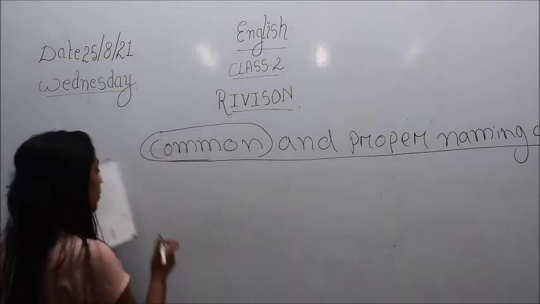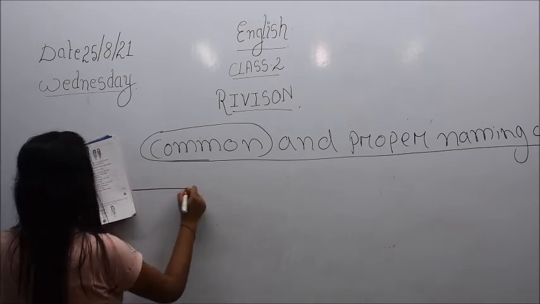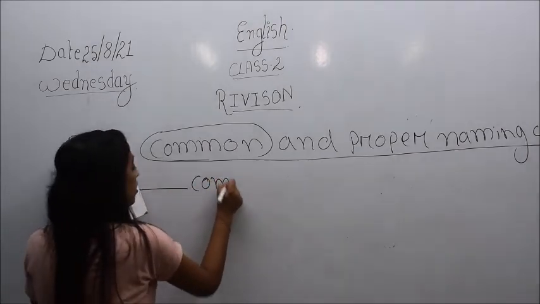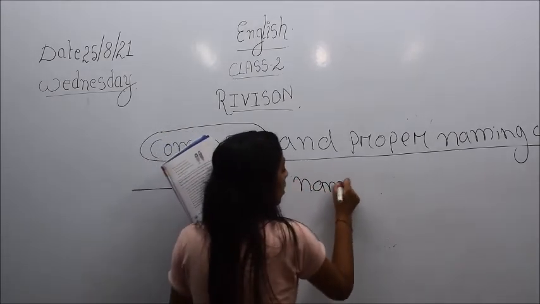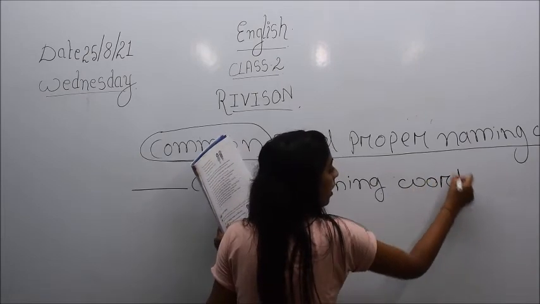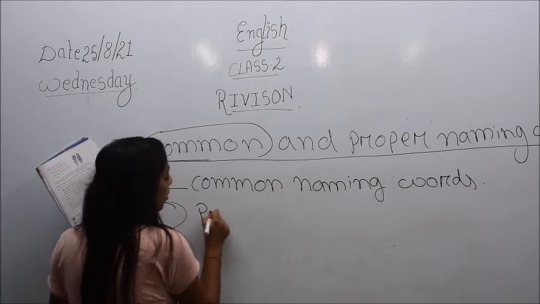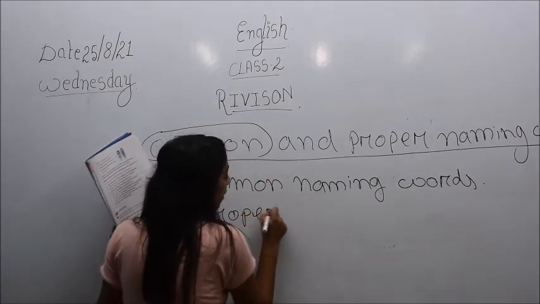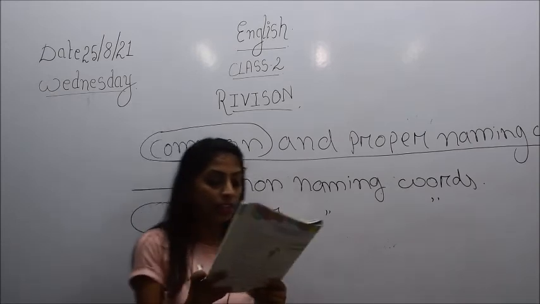So you have to underline the common naming words and circle the proper naming words. One has been done for you as an example.